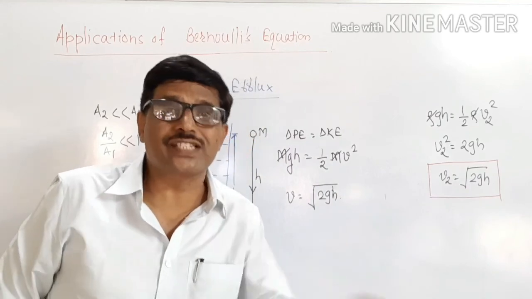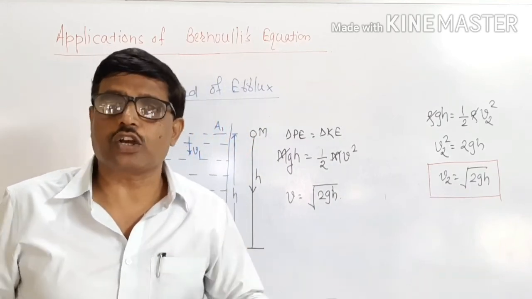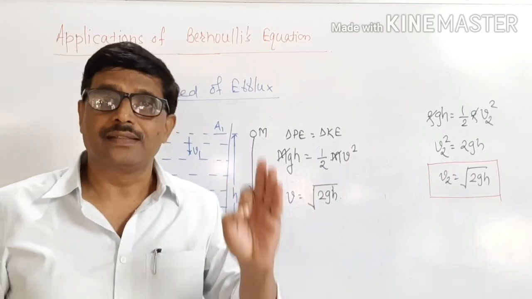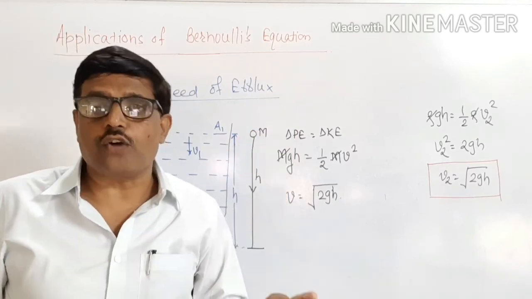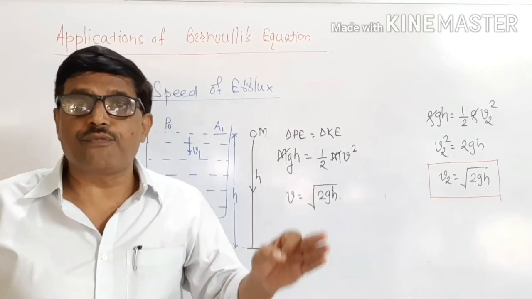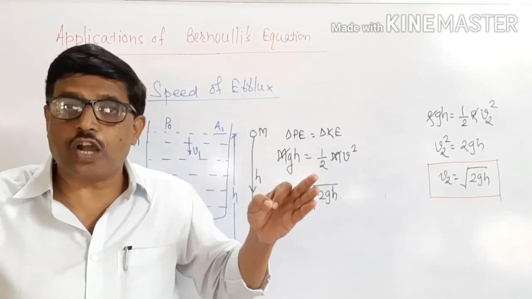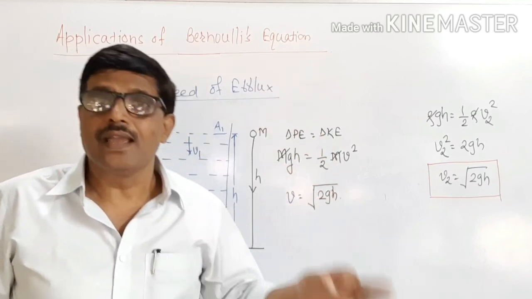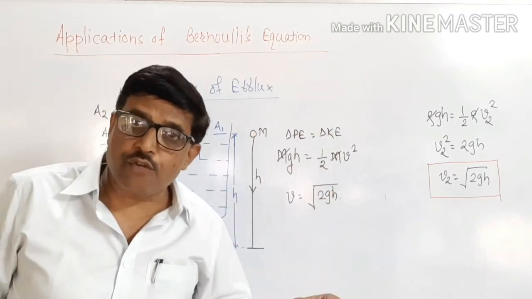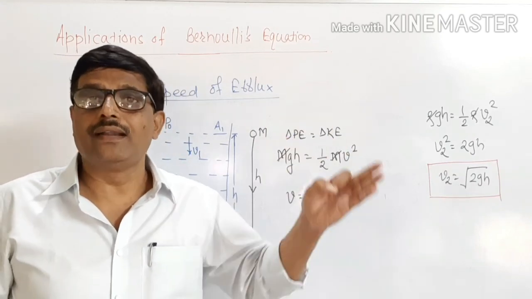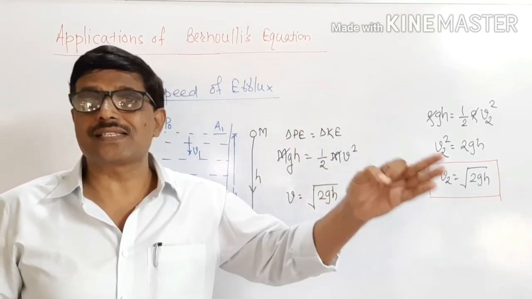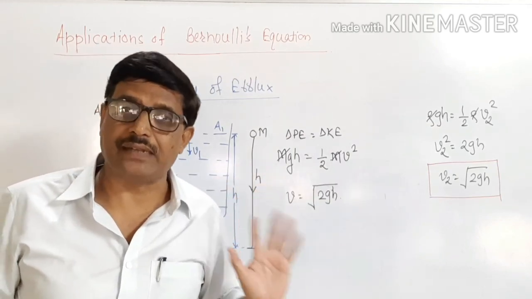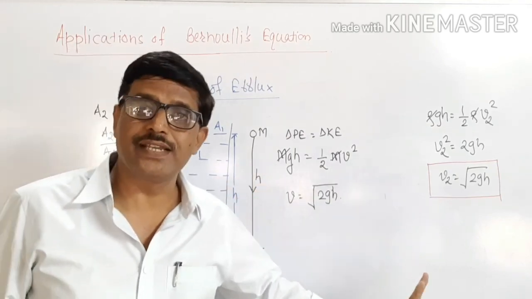This is Torricelli's equation or Torricelli's theorem. Torricelli's theorem states that the speed of a liquid flowing through a height h and the velocity of a freely falling body under gravity is the same if both are released from the same height. And this is Torricelli's theorem.